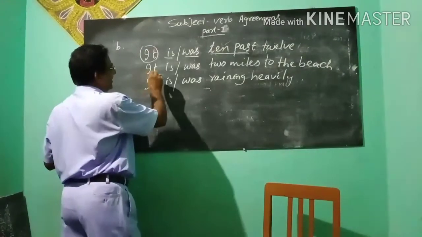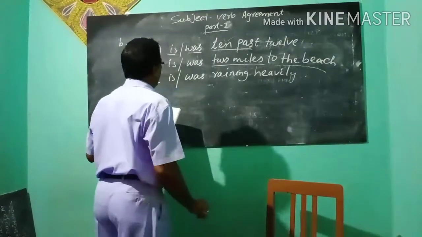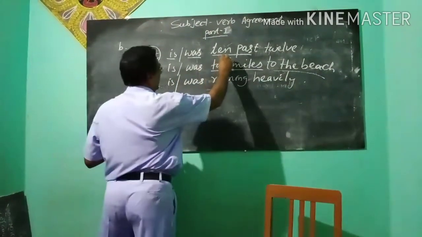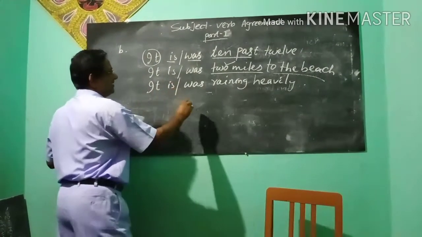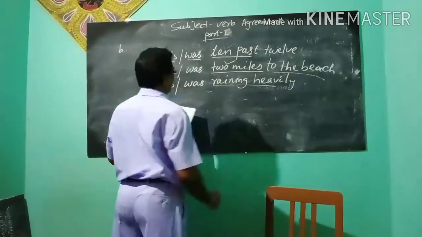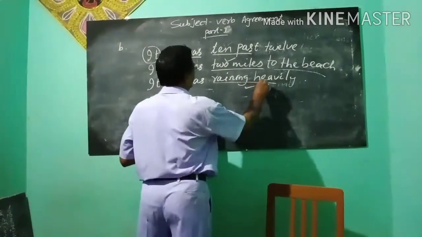Like this, it is 2 miles to the beach. Here it says about distance. It is or was raining heavily. It says about weather.